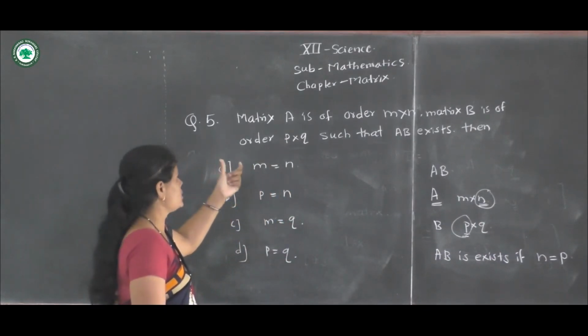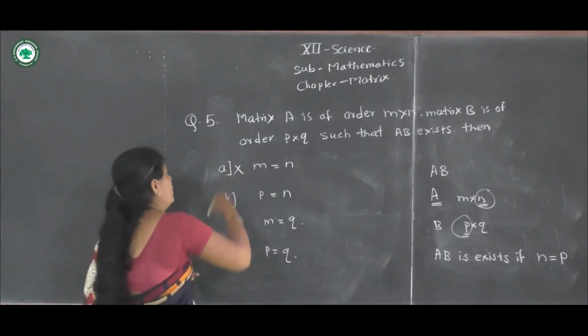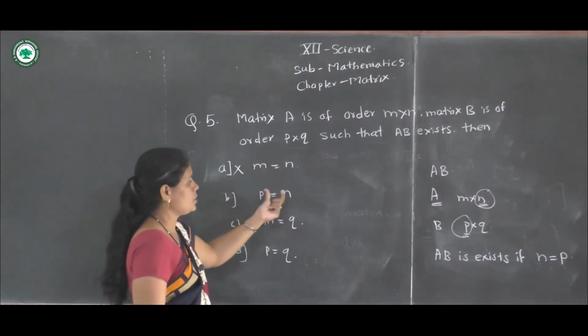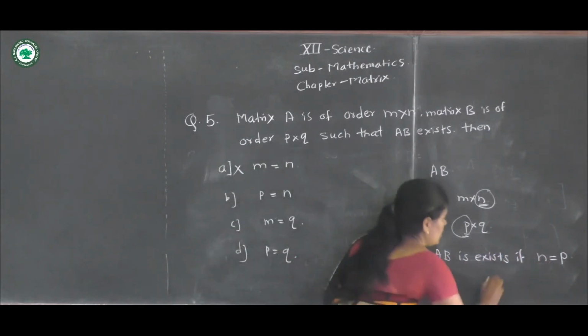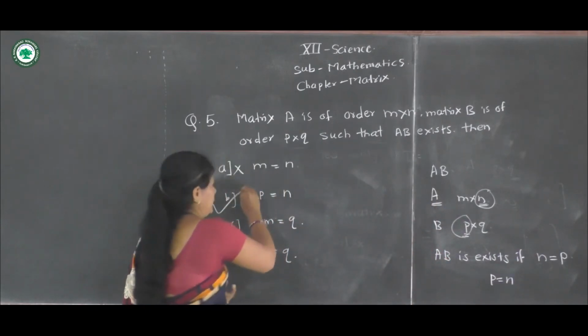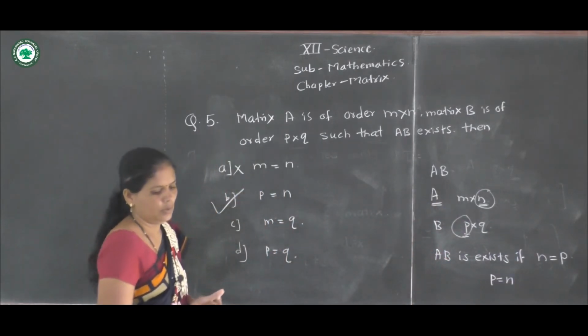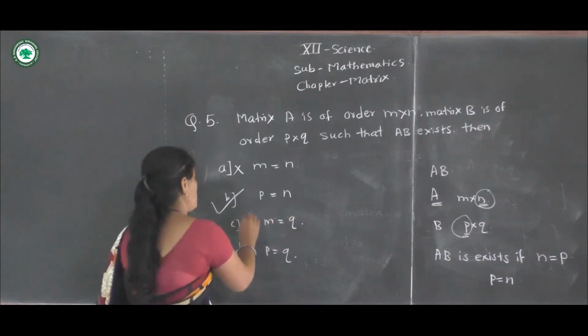We see the options. First option, M is equal to N, is wrong. Option B, P is equal to N. Here N is equal to P means P is equal to N, so the second option is correct. Third option, M is equal to Q, is wrong.